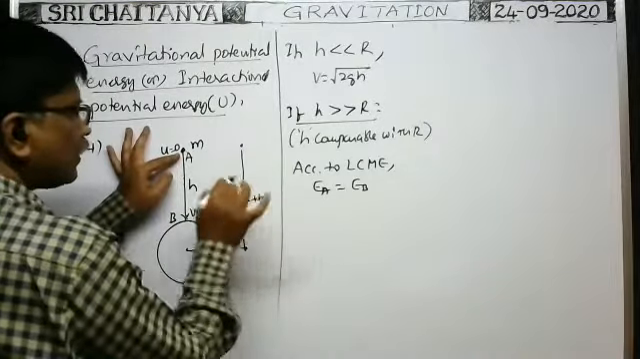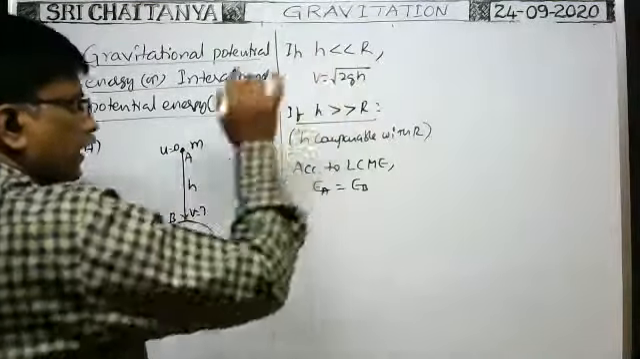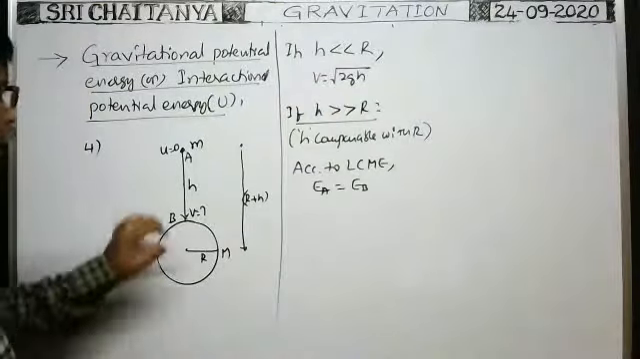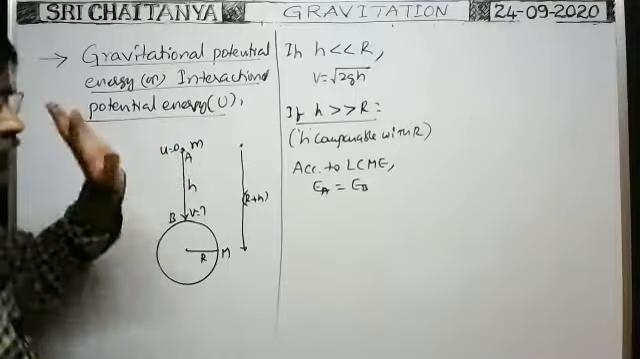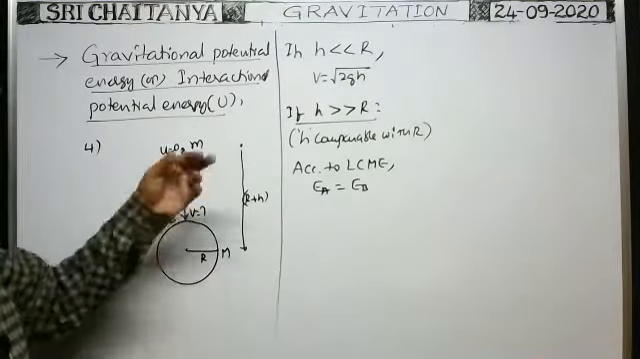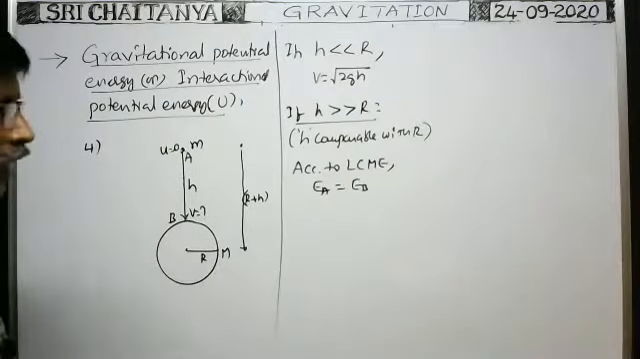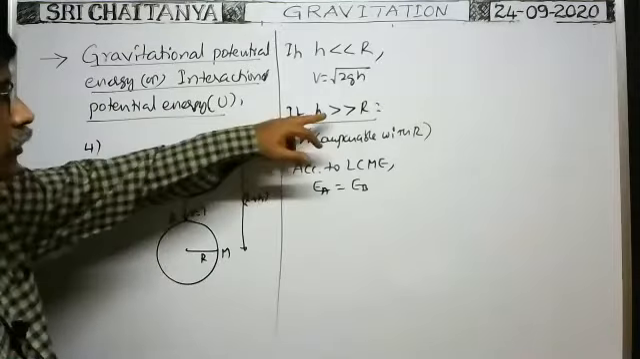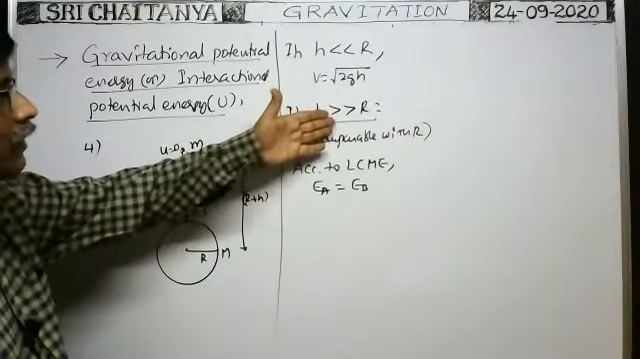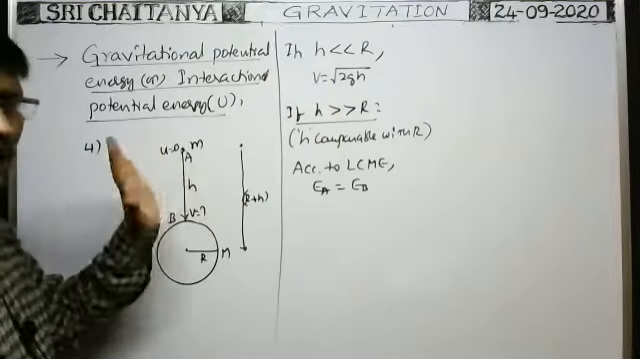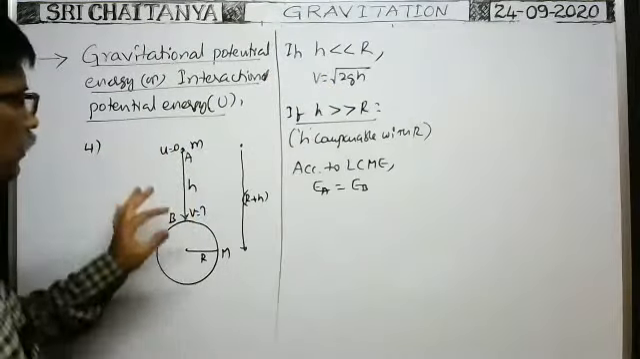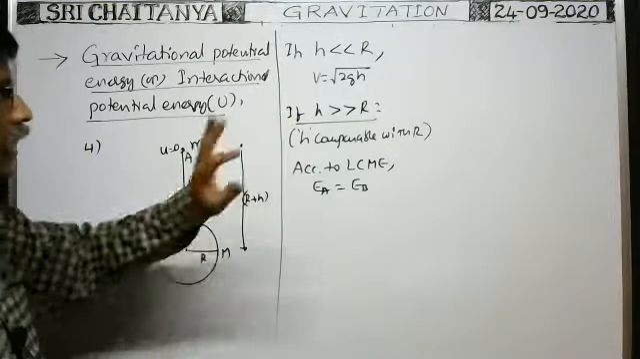We have to consider this distance when h is comparable with the radius. We should not write the potential energy directly as mgh, because h is comparable with the radius or greater than the radius. If h is by far less than R, no doubt the potential energy of the particle is mgh only. That is okay. But here h is comparable with the radius of the earth.